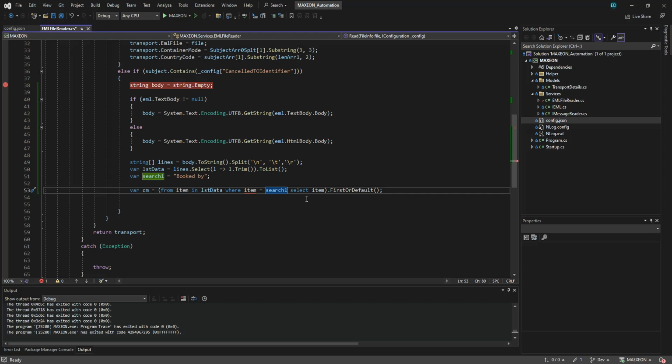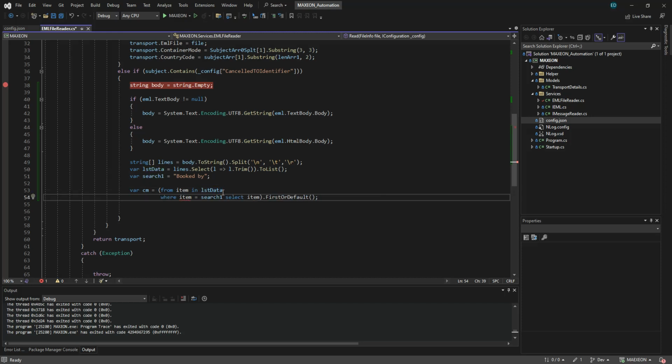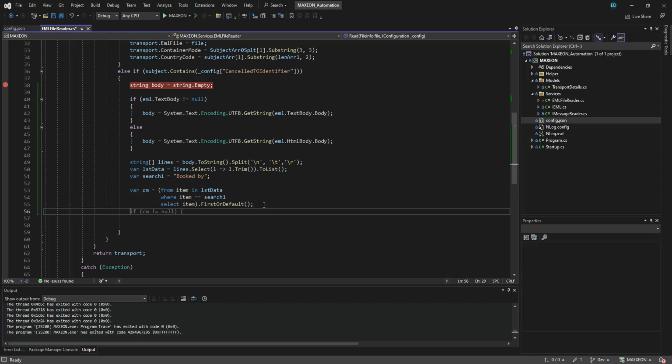What's read only? So if not equals to null, then we have to do it.